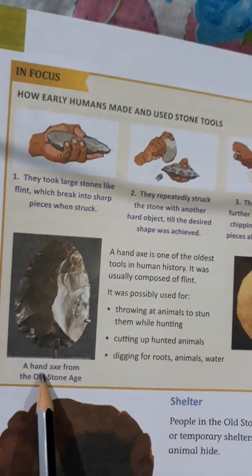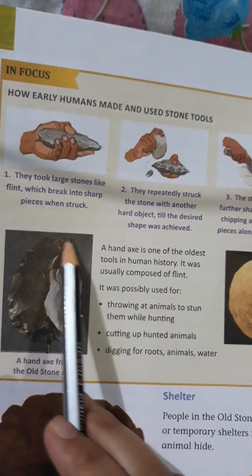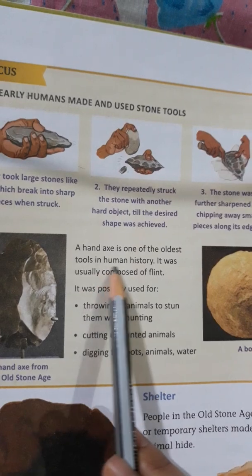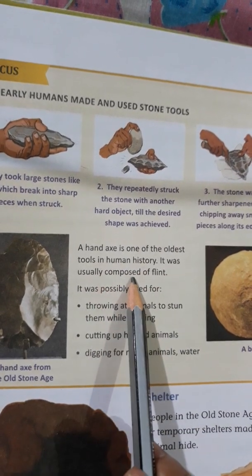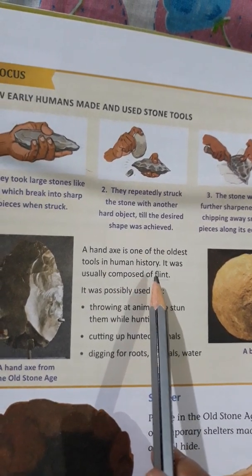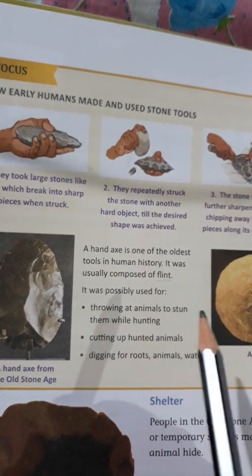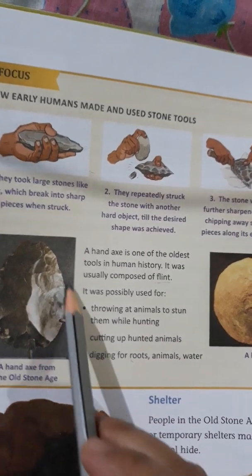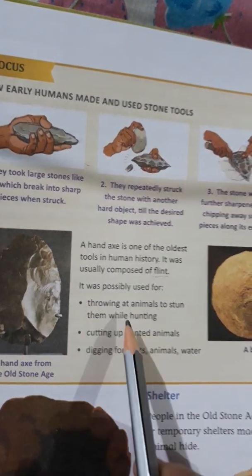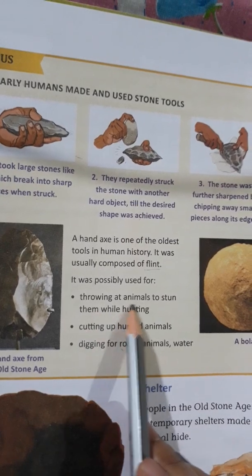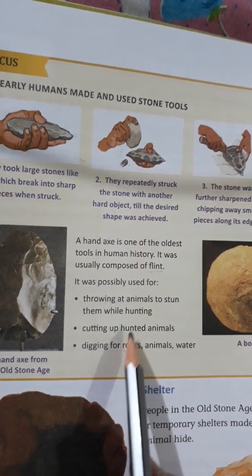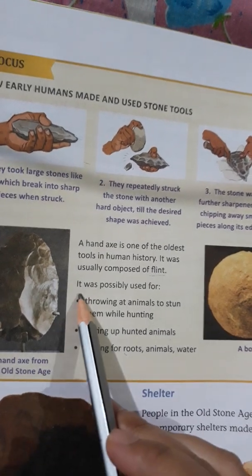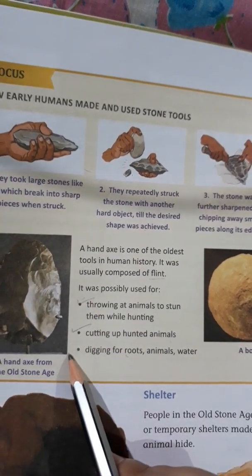Next you have a hand axe from the Old Stone Age. See, look at the hand axe shape. A hand axe is one of the oldest tools in human history. It was usually made of flint. See, flint is a kind of stone that was used to hit another stone to make it in a proper shape. Okay, it was possibly used for throwing at animals to stun them while hunting, cutting up hunted animals, and digging for roots and water. So for these three purposes, this hand axe was used.